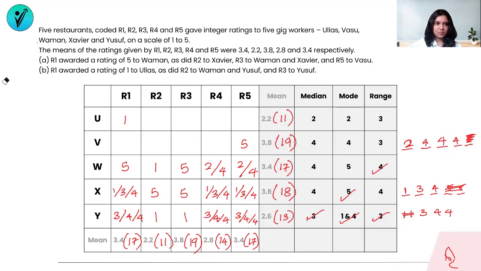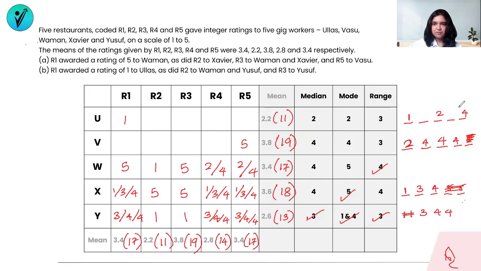And let's go to U now. For U, all we know is 11 minus 1, so there's a 10. The addition of the remaining numbers has to be 10. 1 is the smallest number, so it will be here. And the range is 3, so the highest minus lowest is 3. That means the highest value has to be a 4. So this itself is 4. My median is 2 and my mode is also 2. The middle number is 2. And my mode is also 2.